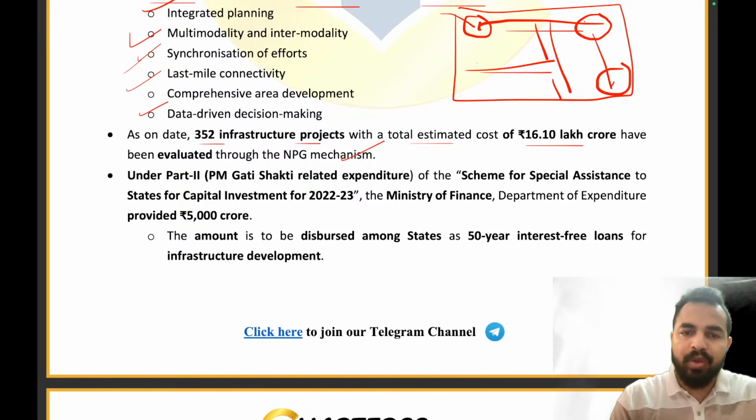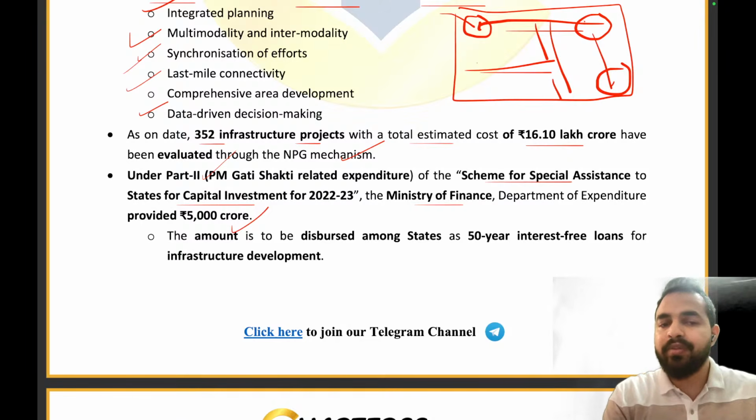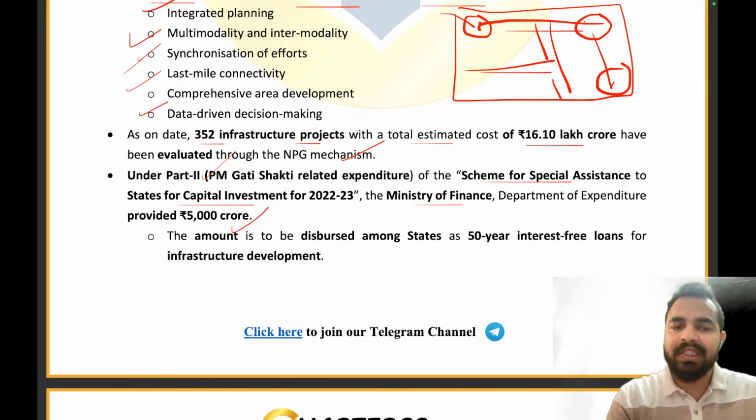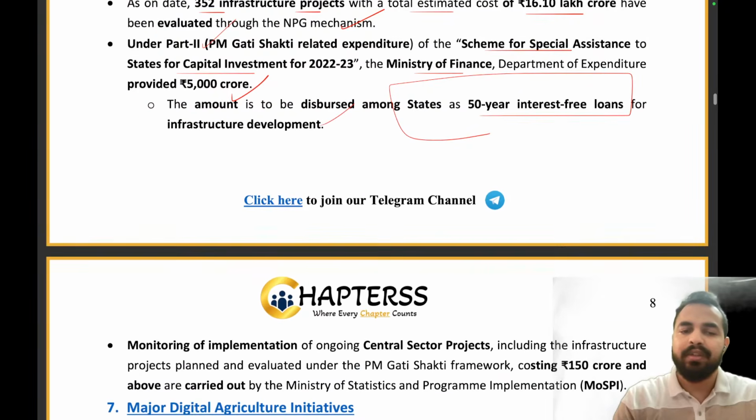And under part 2 of this particular PM Gati Shakti related expenditure of the Scheme for Special Assistance to the States for Capital Investment, the Ministry of Finance has provided the amount of 5,000 crores. So, as the special assistance, the Ministry of Finance has provided to the Department of Expenditure 5,000 crore rupees. And this amount will be dispersed among the states as a 50-year interest free plan. So, एक 50 साल का interest free loan हम provide करेंगे to the different states for the infrastructure development.